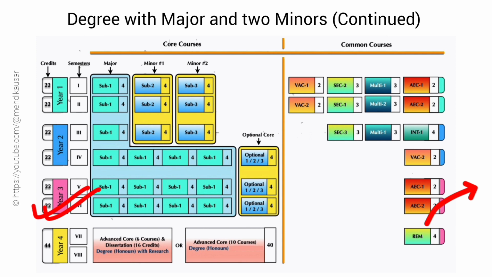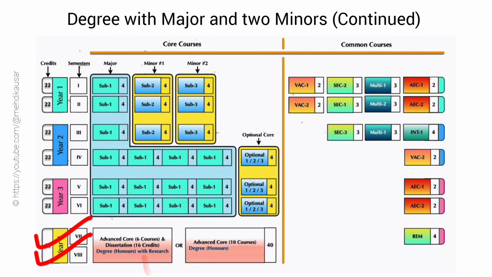In the FYUG program, the 4th year, that is, semesters 7 and 8, is at par with the first year of a master's program, as a student can directly take admission into the second year of a master's program after the successful completion of the FYUG program. In the 4th year, a student has to complete 1 compulsory paper on research methodology, that is the REM paper, in the 7th semester, which is a 4 credit theory paper.